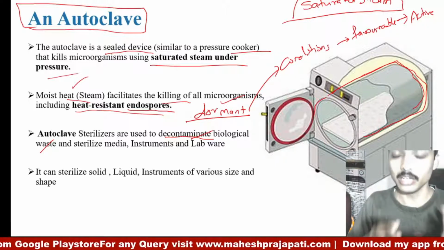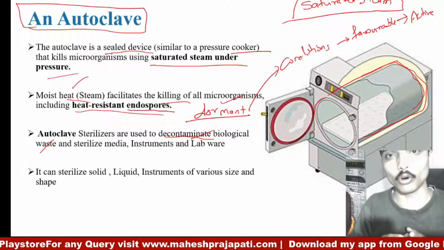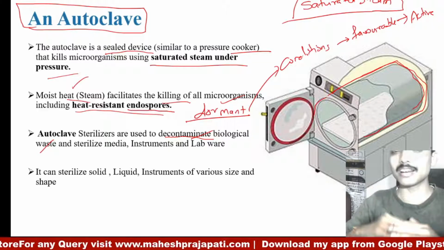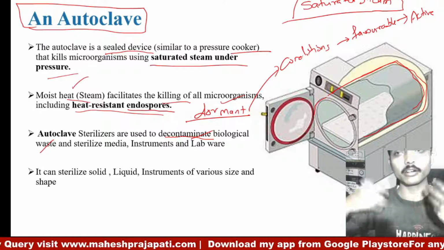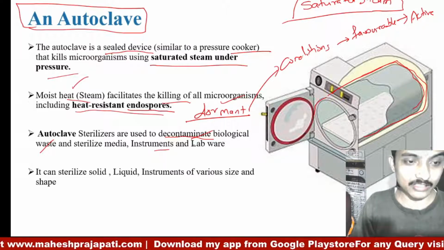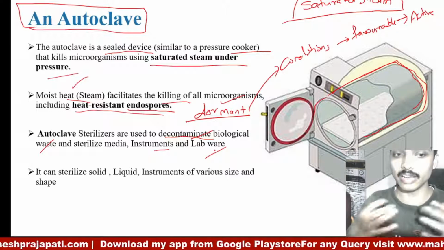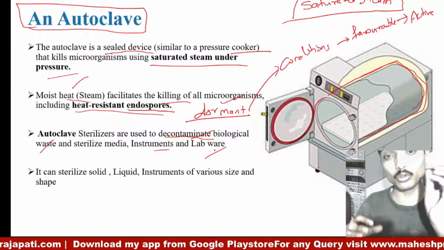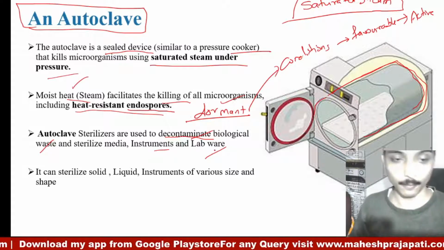It also sterilizes media, because when we are growing any specific microorganism, we have to sterilize the media to remove all other unwanted microorganisms. We also sterilize instruments, labware, lab coats, all these things in the autoclave.